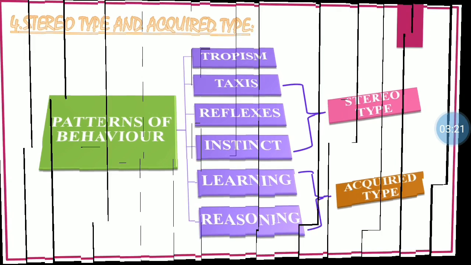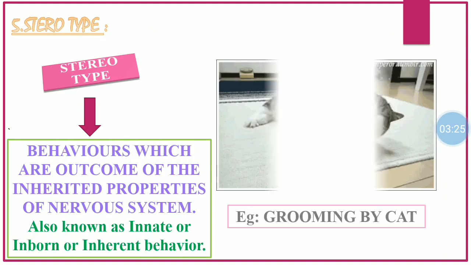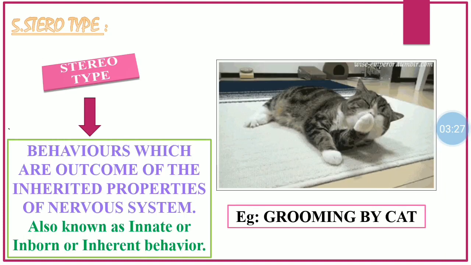So, let us know what stereotype of animal behavior is. Stereotype of animal behavior is the type of animal behavior which is inherited by an organism, also known as inborn or innate behavior. As for example, in the given figure, you can see a cat is grooming itself. So, grooming is an example of stereotype behavior which is inherited by the cat.